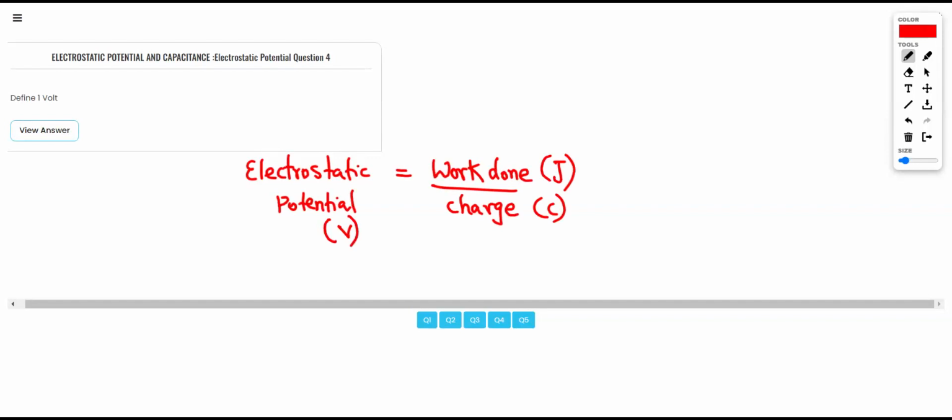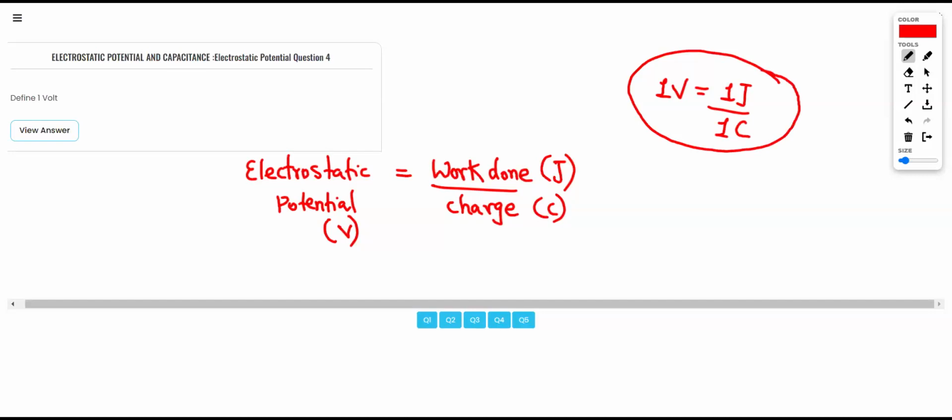Now we have to define 1 volt. It will be 1 joule per 1 coulomb. Why? Because the formula for electrostatic potential was work done per unit charge.